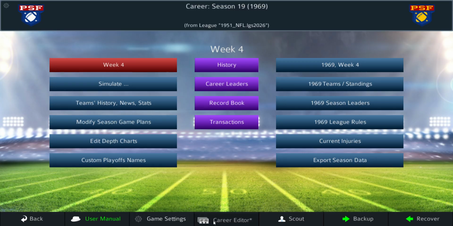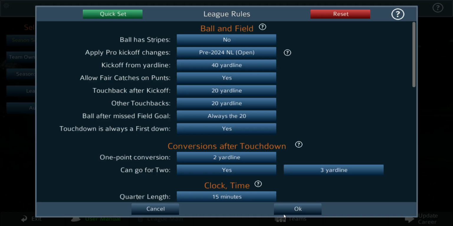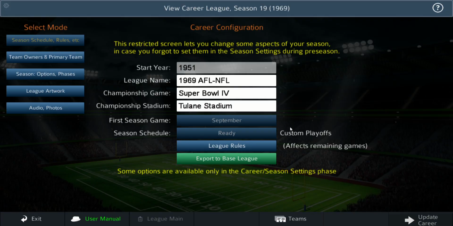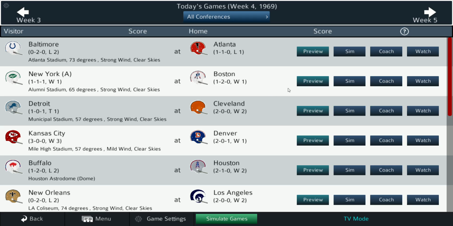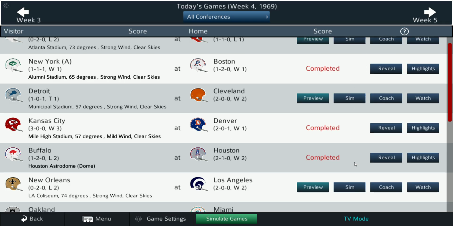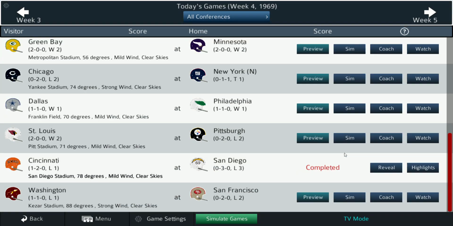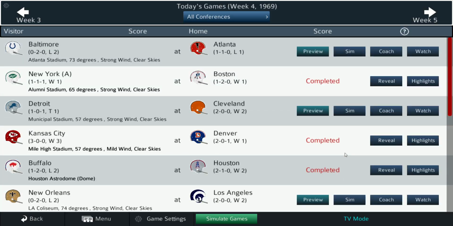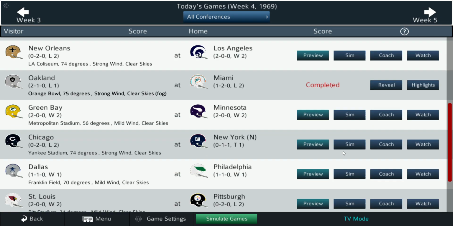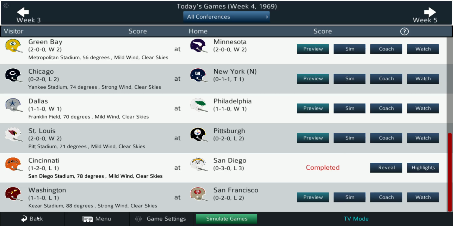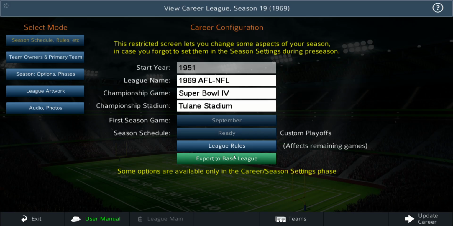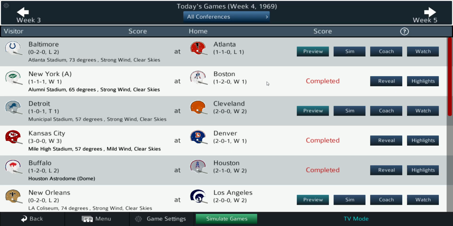All right, let's check our rule set again. Looks like we're still in AFL mode, so let's go back here. Week 4, let's go ahead and do the AFL games first. All right, I think that's all of them, right? I think that's all of them, yep. Let's go back here, change this to no, go back to update career, week 4, and then we do the NFL games.